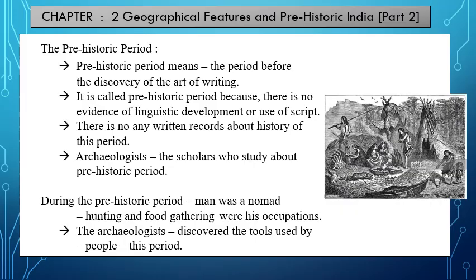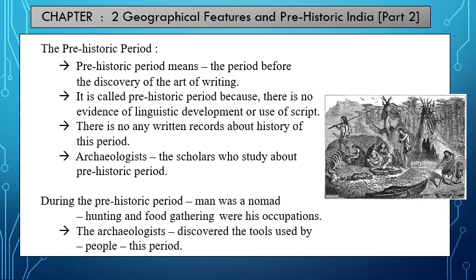First of all, dear students, we will come to understand what is prehistoric period. Prehistoric period means the period before the discovery of the art of writing.